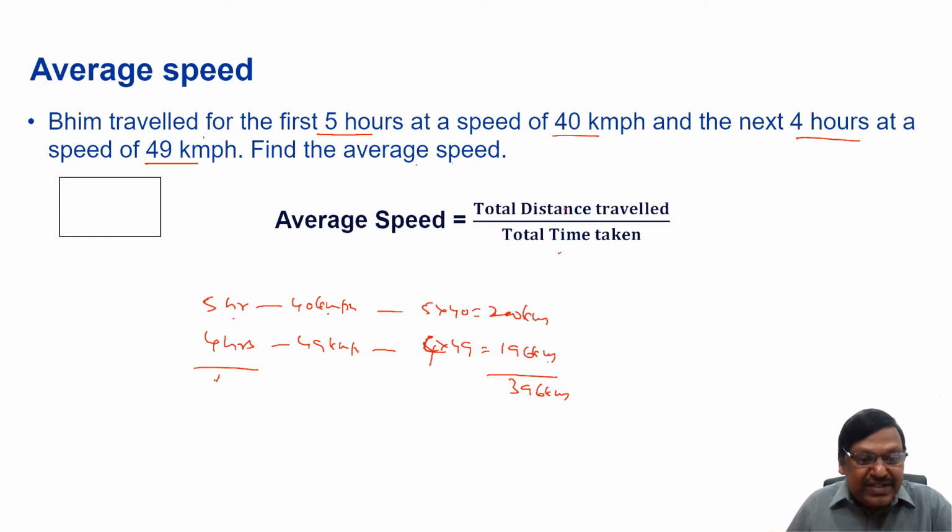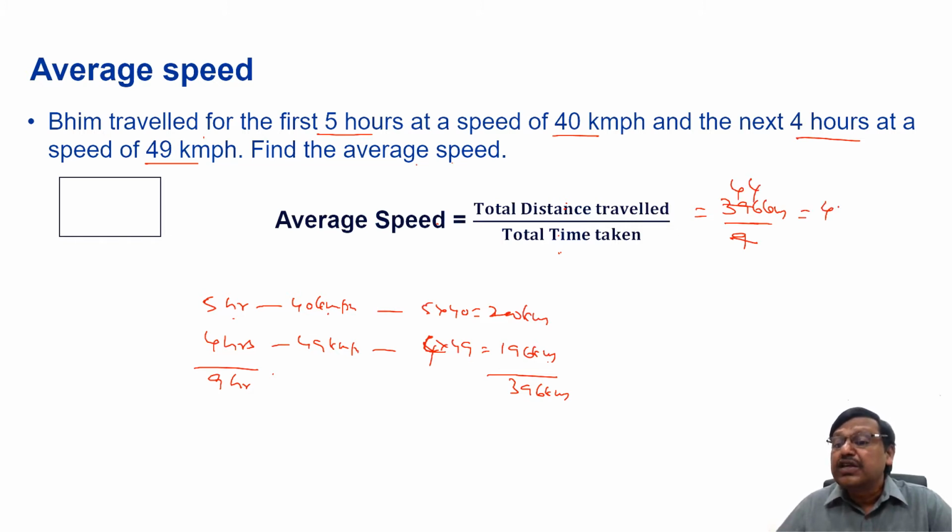The total time is 9 hours. So the average speed, as I said, is total distance traveled by total time taken. So you traveled 396 kilometers in how many hours time? 9 hours time, means the average speed equals 396 by 9, 9 4s are 36, it is 44 kilometers per hour. This is the first example where neither time is same nor distance is same. So we simply say total distance traveled by total time.